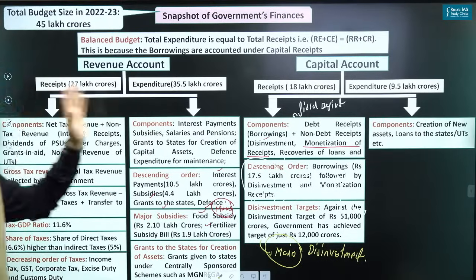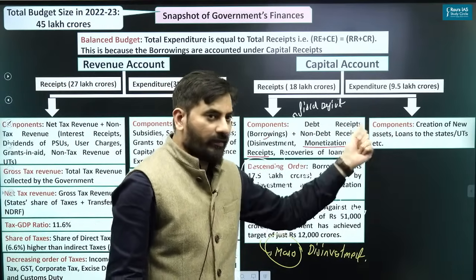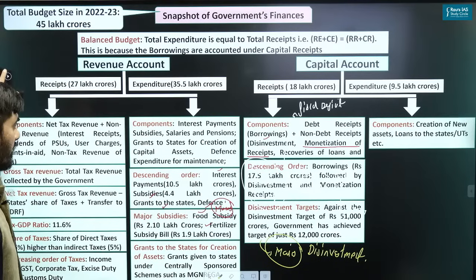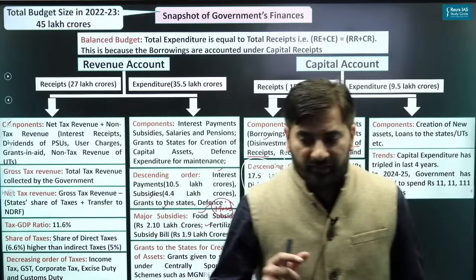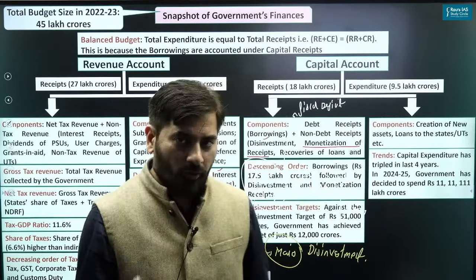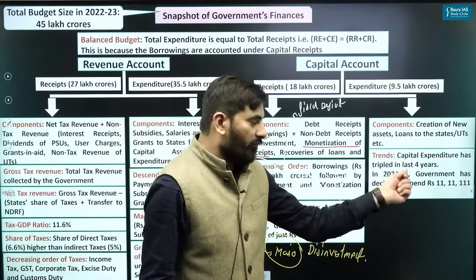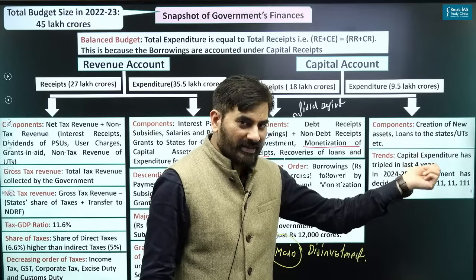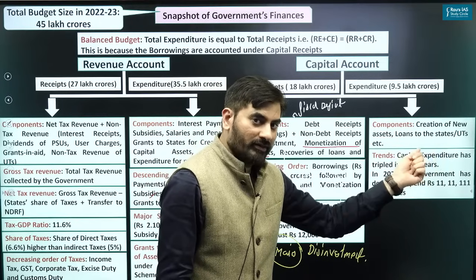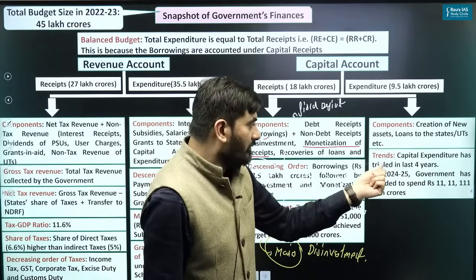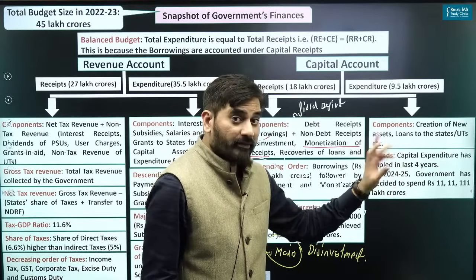Then capital expenditure. If you see, creation of new assets as well as loans to states and UTs. And look at this point. In the aftermath of the economic slowdown caused due to COVID-19 pandemic, the central government has been focusing a lot on creation of assets. That is why you can see the capital expenditure of the center has actually tripled in the last 4 years.